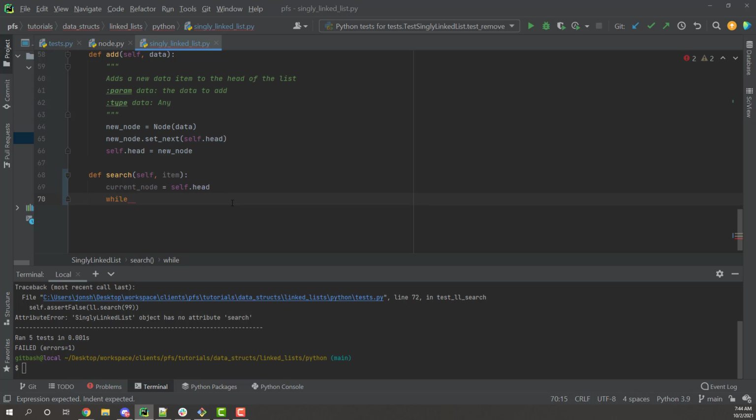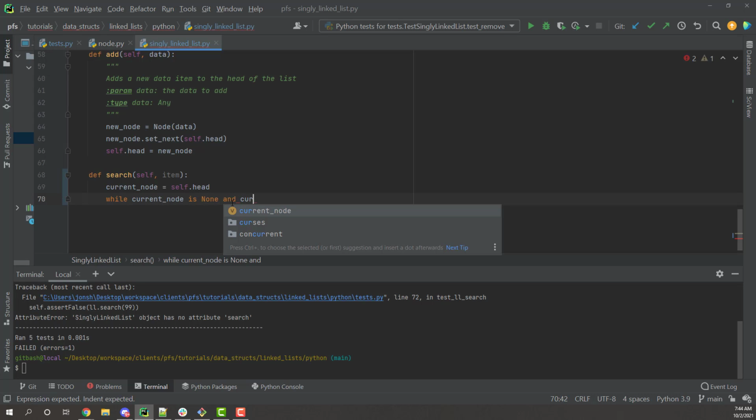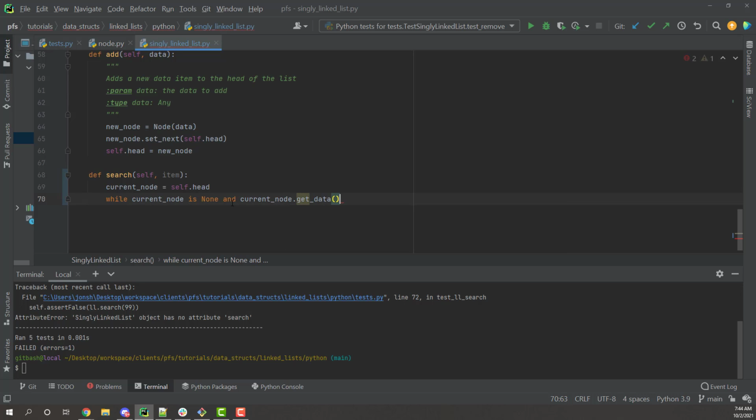And what's our exit condition? Well, we're going to exit if the current node is none, because that means I got to the end of the list. And then also I want to check if the current node dot get data, so the data that exists inside of the node that I'm currently at, is not equal to item.